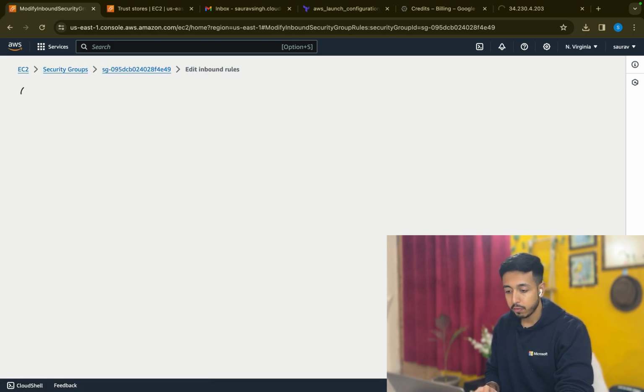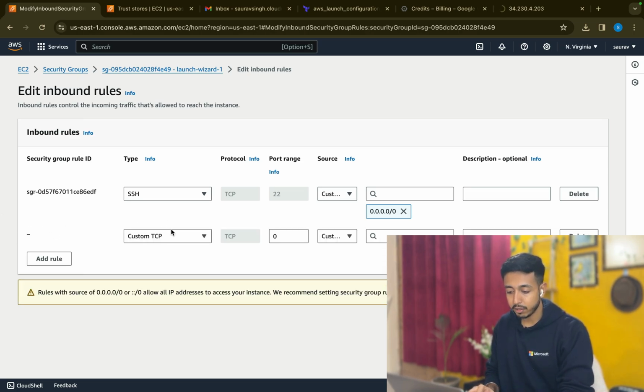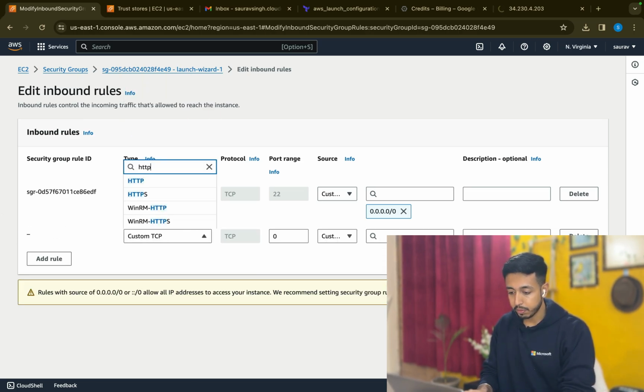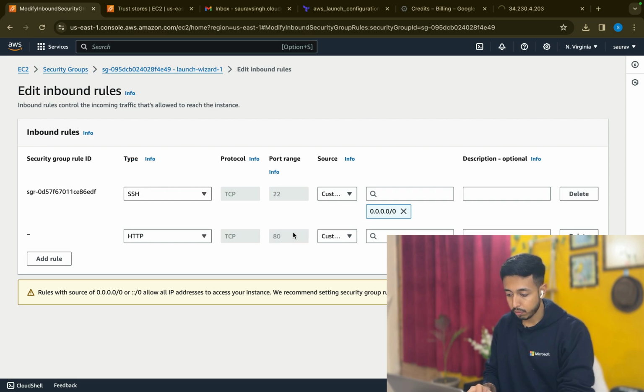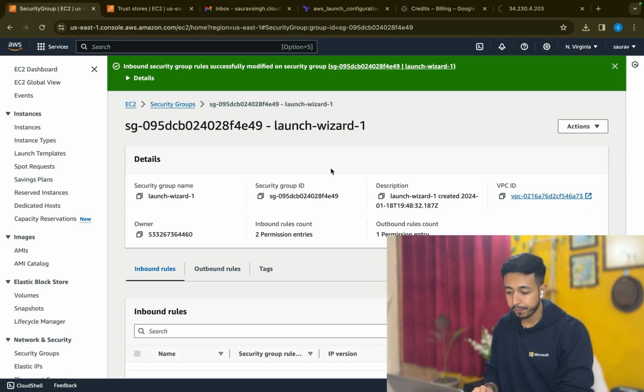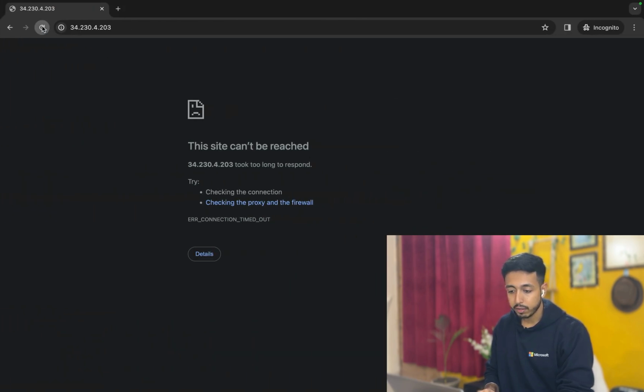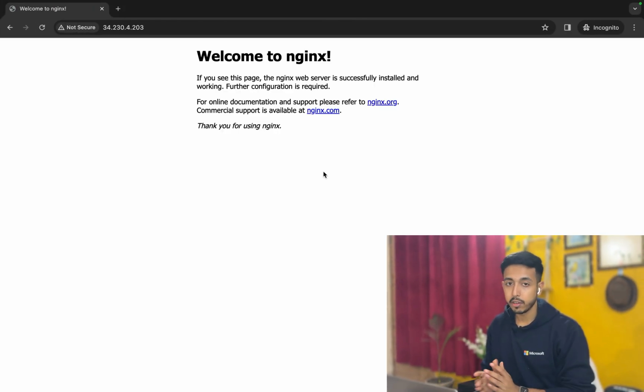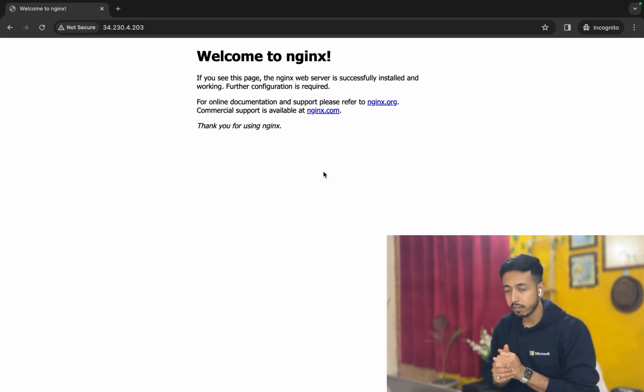So if I go to edit inbound rules and just add a rule, HTTP port 80 from anywhere, and if I save the rule, now if I refresh this, yes, there you go. You have the Nginx server. It was not showing because we had not enabled the HTTP service. So now since we have enabled it, we can see it.